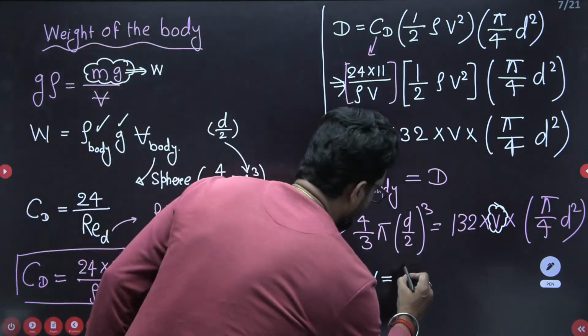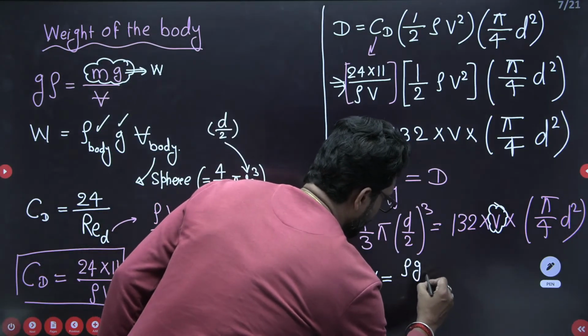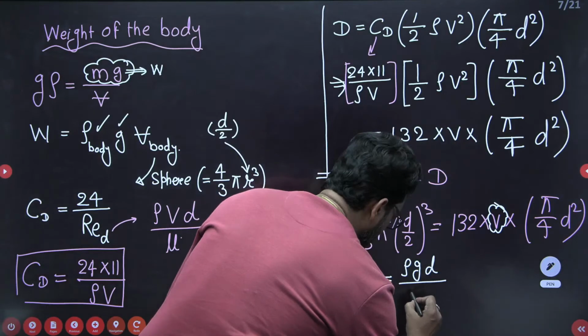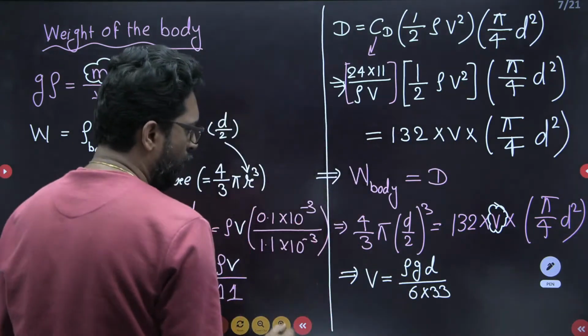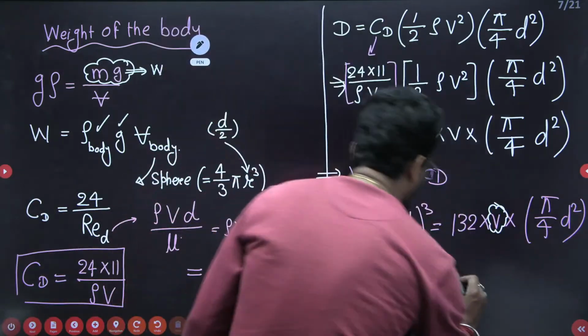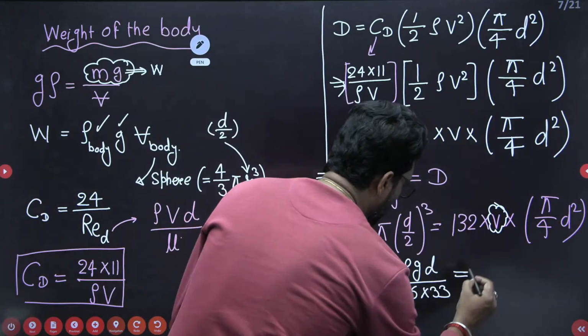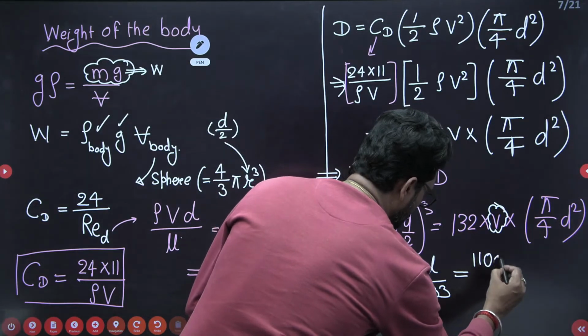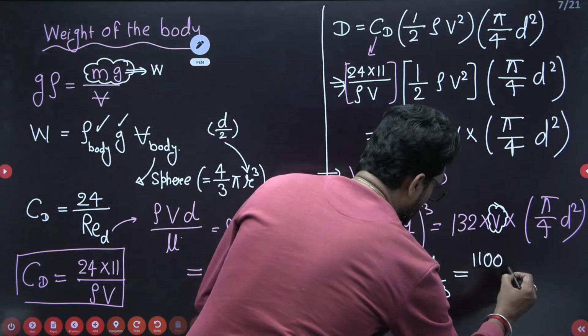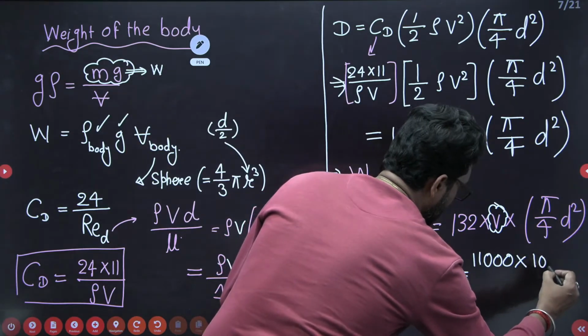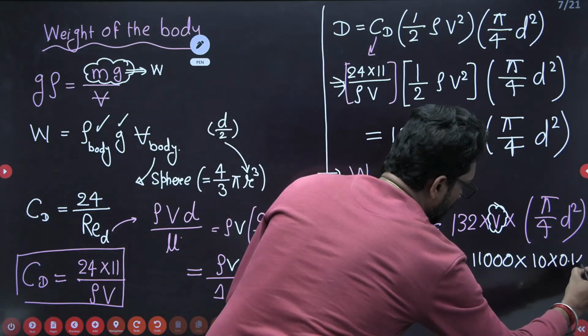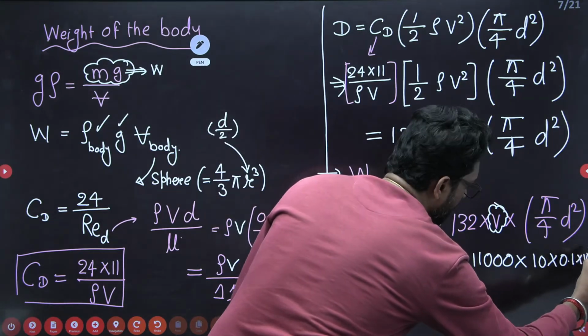rho g d divided by 6 cross 33. Now rho you have. Rho you have 1100, into g is 10, it is given, into diameter 0.1 cross 10 to the power minus 3.